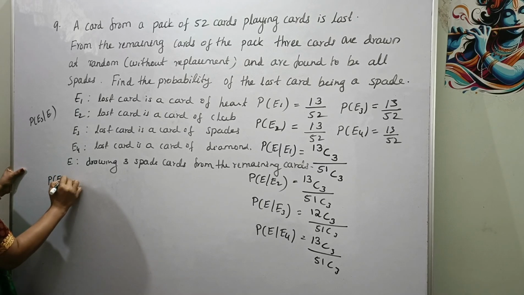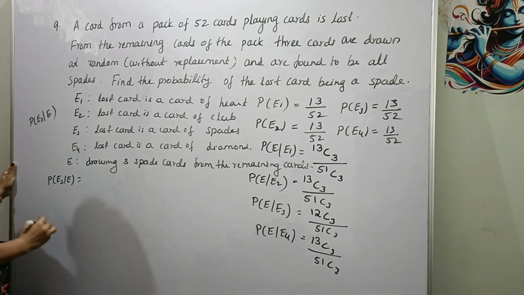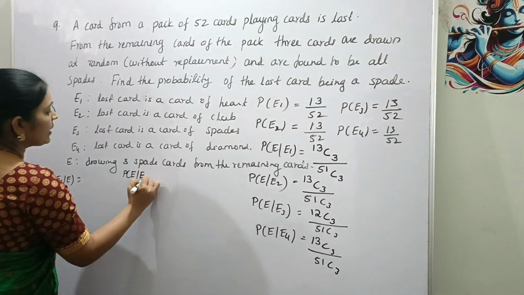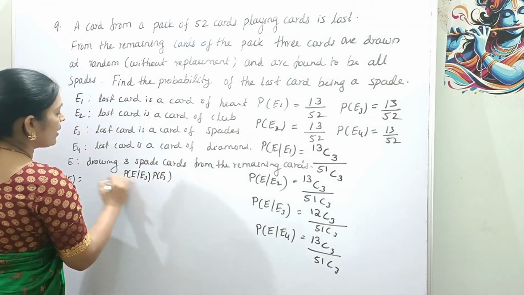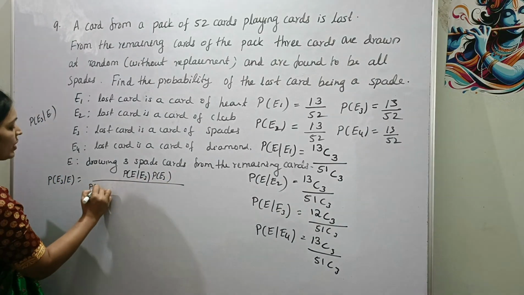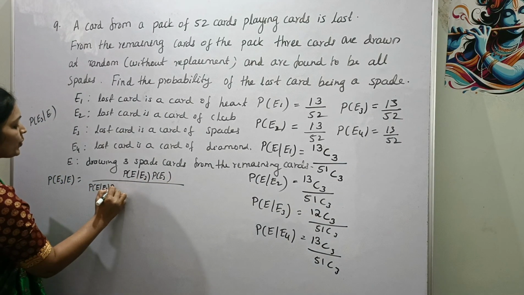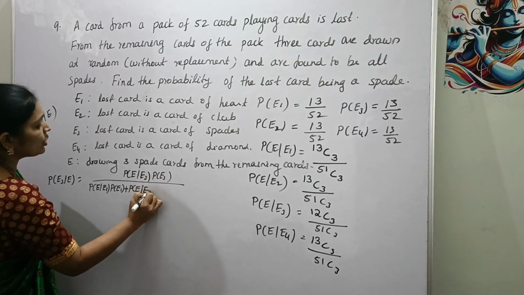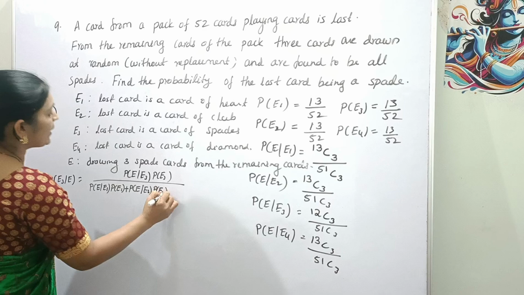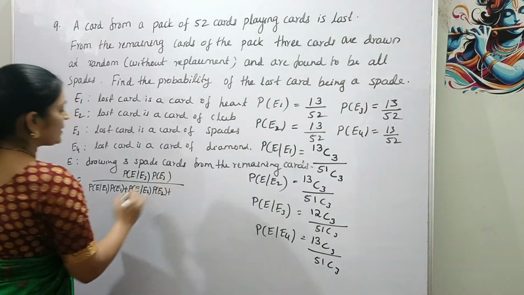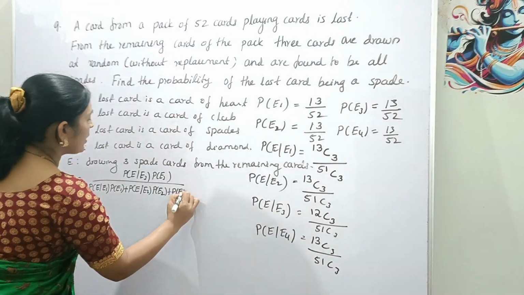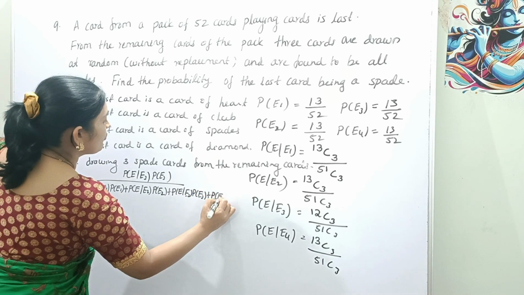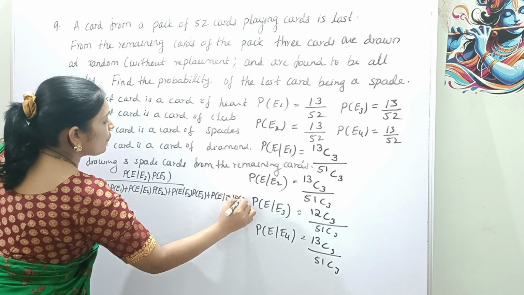Probability of E3 given E is equal to probability of E given E3 into probability of E3, divided by probability of E given E1 into probability of E1 plus probability of E given E2 into probability of E2. There are 4 events, right? Plus probability of E given E3 into probability of E3 plus probability of E given E4 into probability of E4.